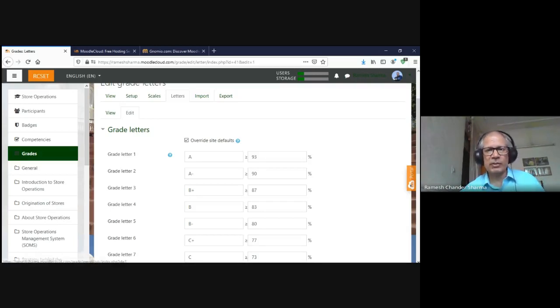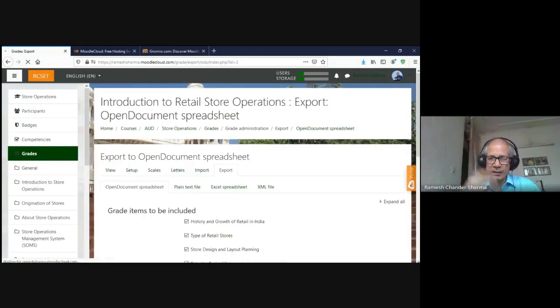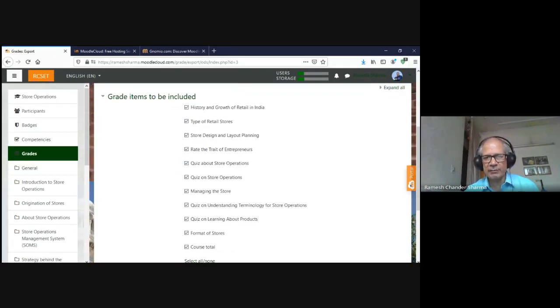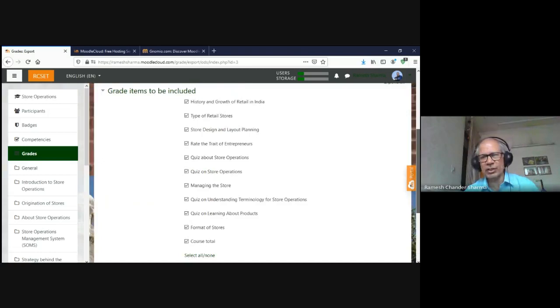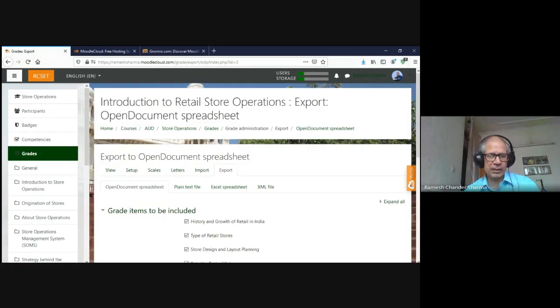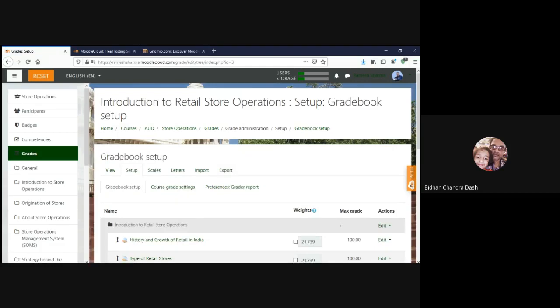Another good thing is that if you conduct your online assessment, as you have seen, and we are also doing it at Ambedkar University, I know some of our colleagues have used it. These marks can be exported and downloaded as an Excel sheet and given to our examination branch. For all the students, for all the items in the course, you just select and download it and then give that Excel sheet, which can very well go into the ERP. So assessment is automated. Professor Sharma, can it be directly exported to ERP itself?